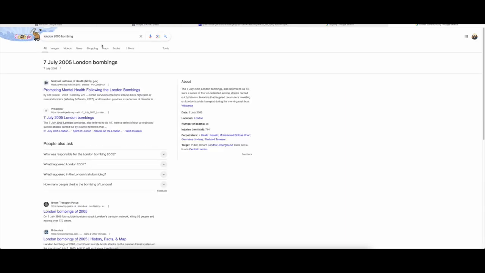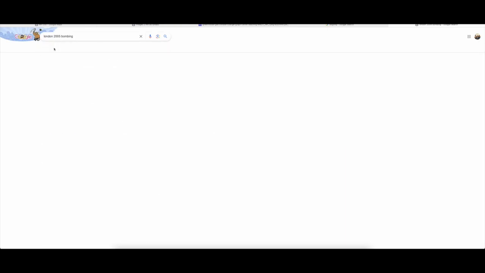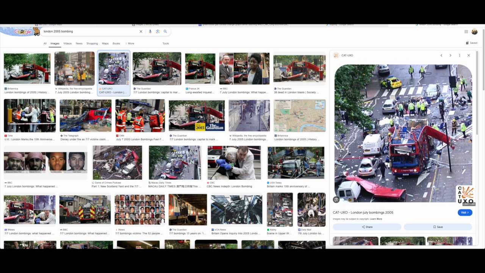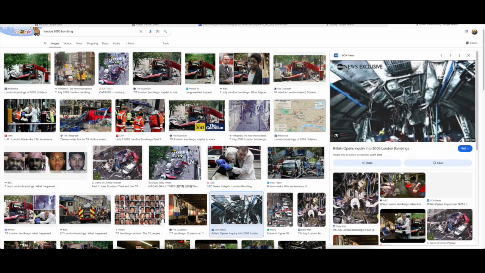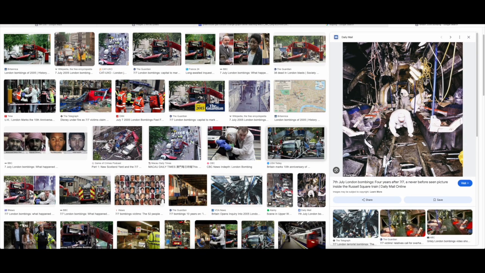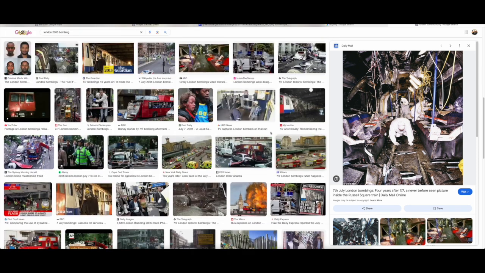In 2005, before you were born, a few terrorists actually targeted the transport system in London because it's a place with a lot of people. One of them bombed the double-decker bus, as you can see. Some of them bombed the whole tube network. This is the train network that was bombed because there were so many people inside.